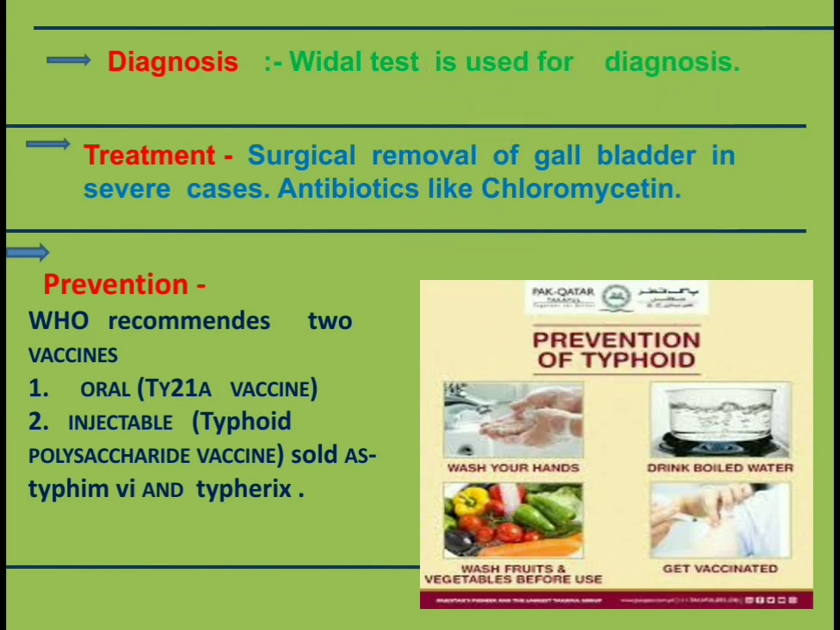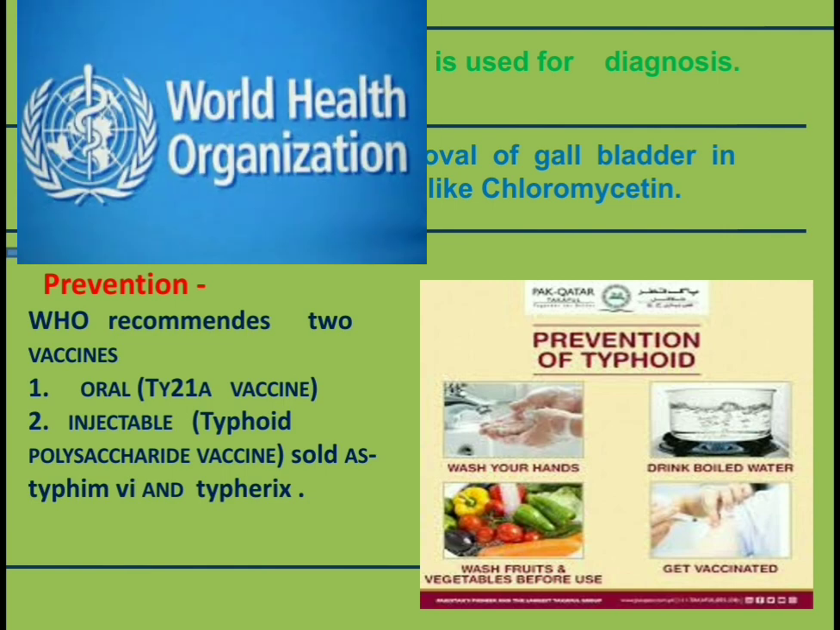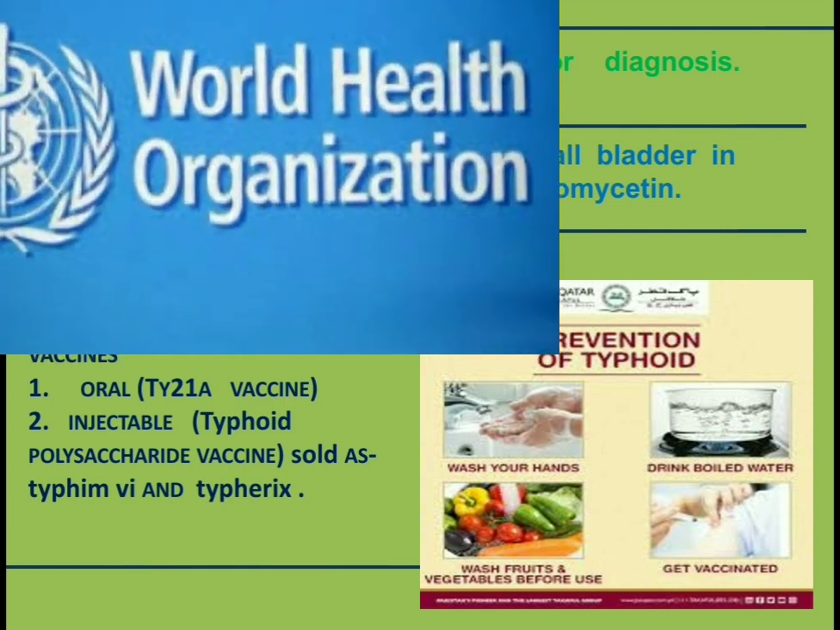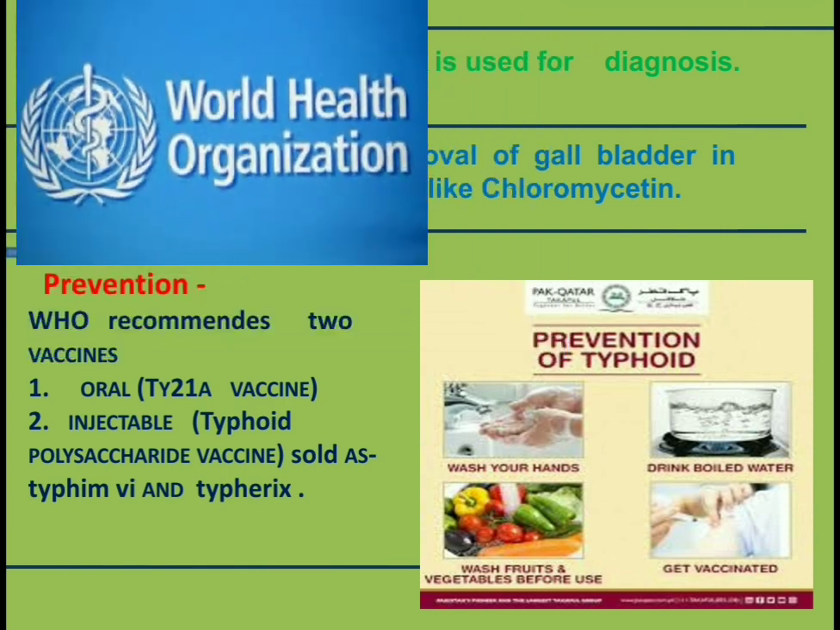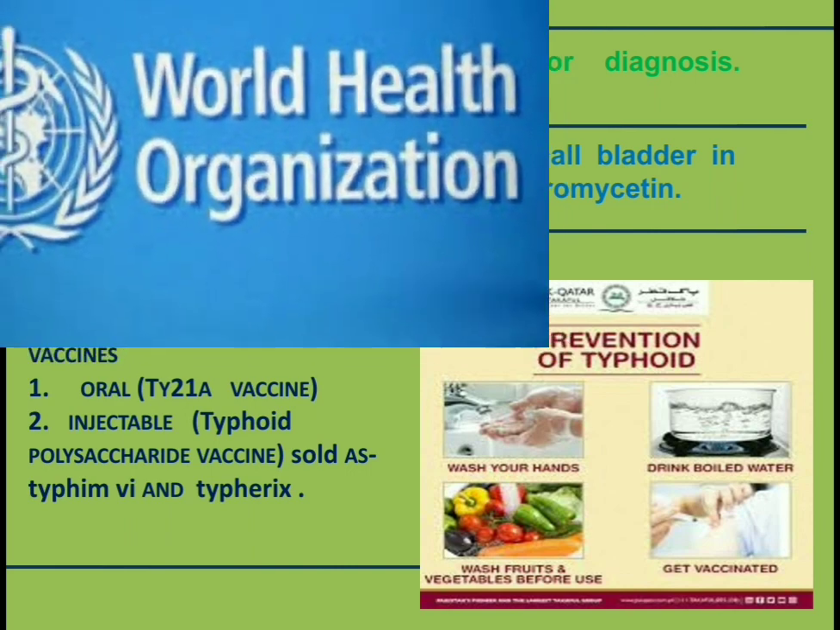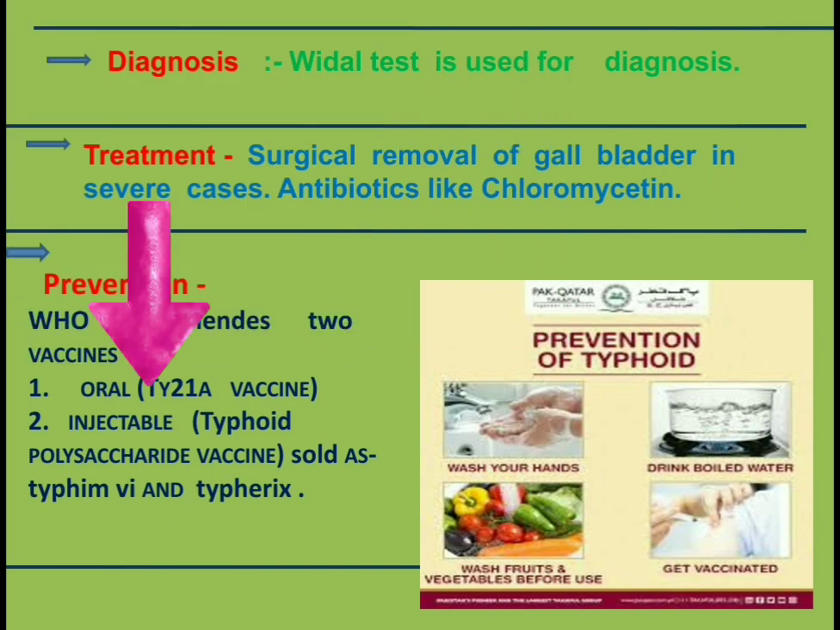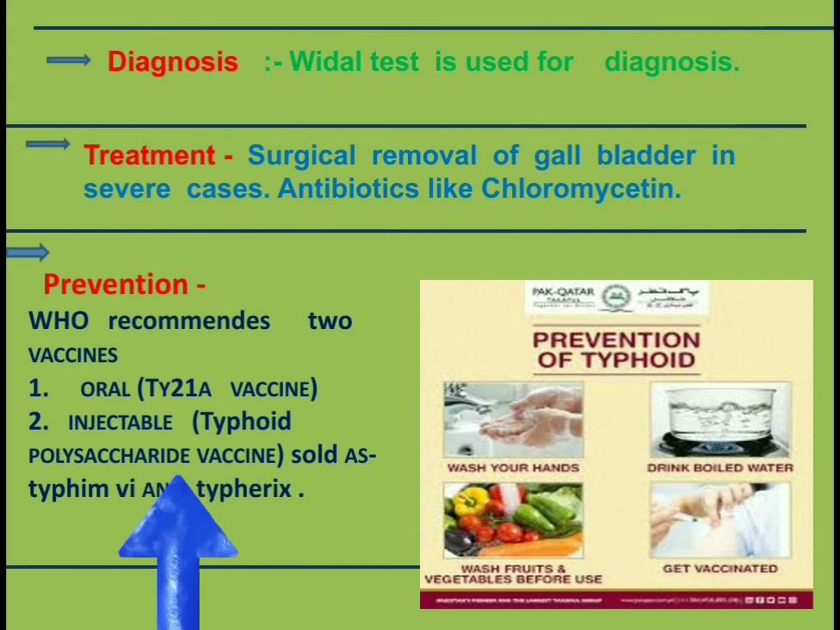And for the prevention of typhoid, WHO, that means World Health Organization, recommends two vaccines: an oral one, the Ty21a vaccine, and an injectable vaccine called the typhoid polysaccharide vaccine. It is sold as Typhim Vi and Typherix. These vaccines are used for the prevention of typhoid.